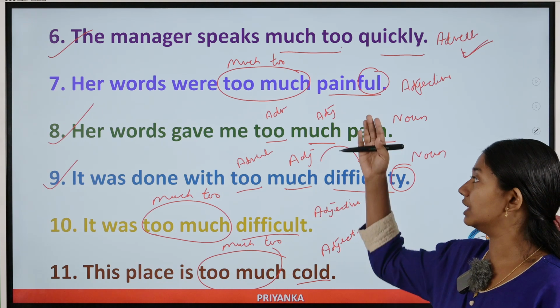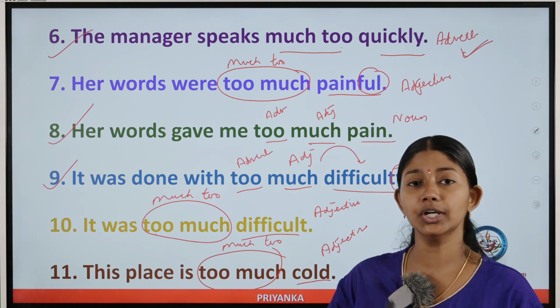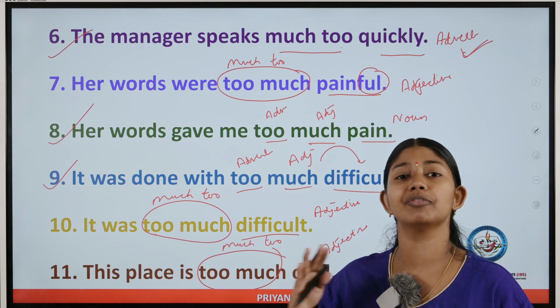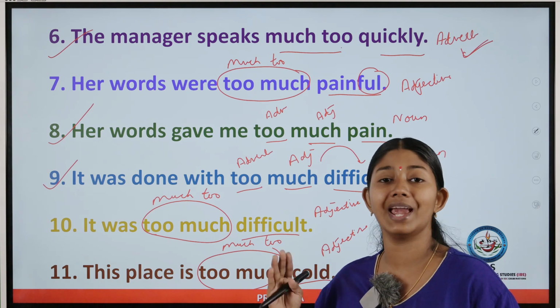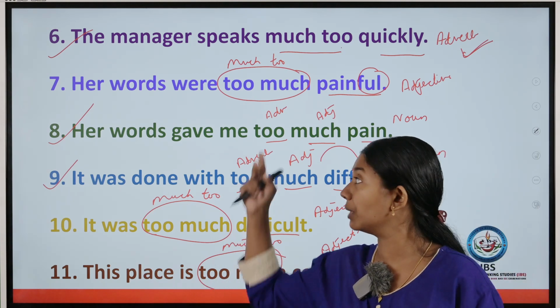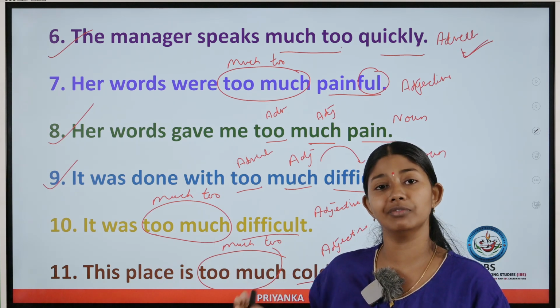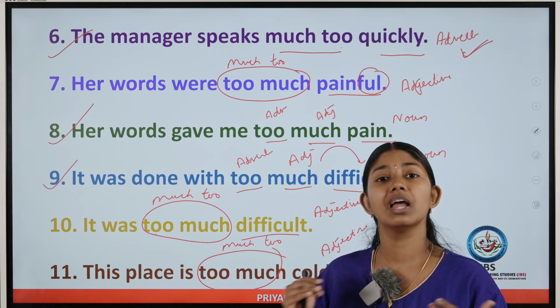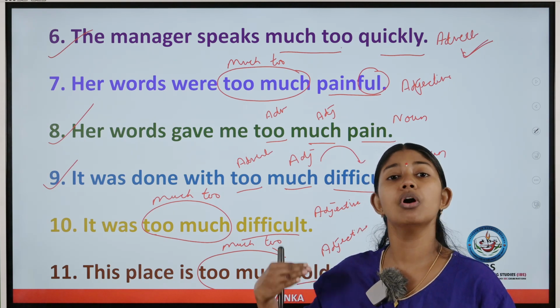So hope it's clear. What you can summarize from this is, if you are using too much or too many, you have to use it with a noun, and if you are using much too, you have to use it with an adjective or an adverb. The logic behind it is what I have explained: adverbs can modify verbs, adverbs, and adjectives, whereas adjectives can modify only a noun or a pronoun.